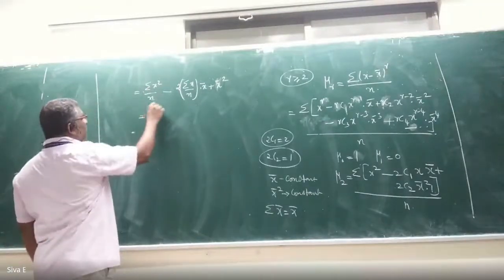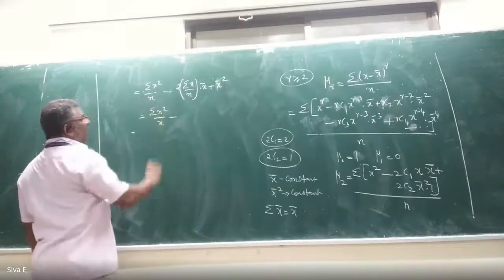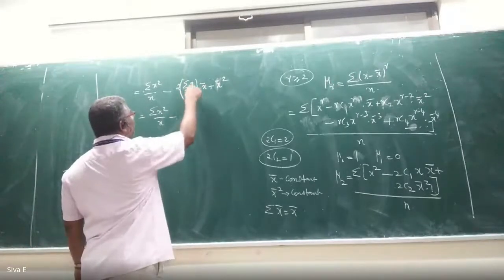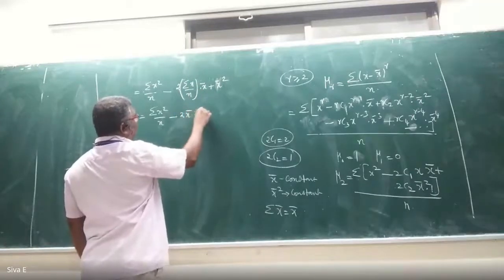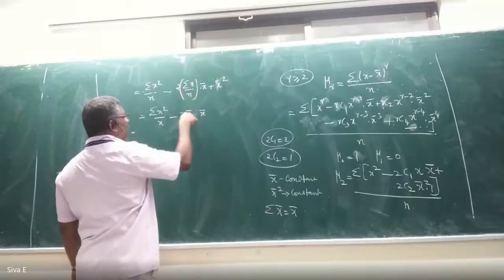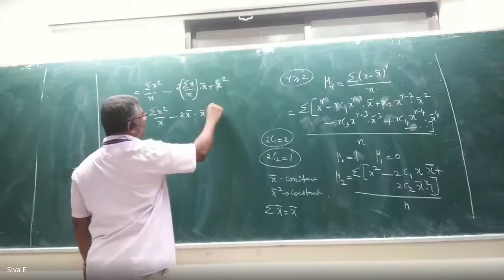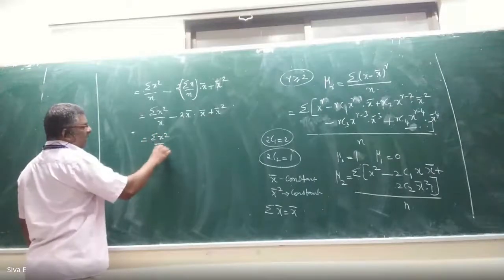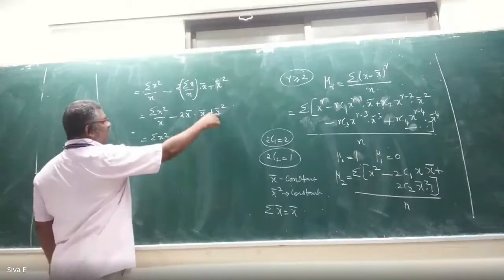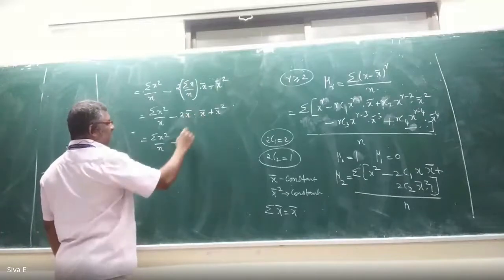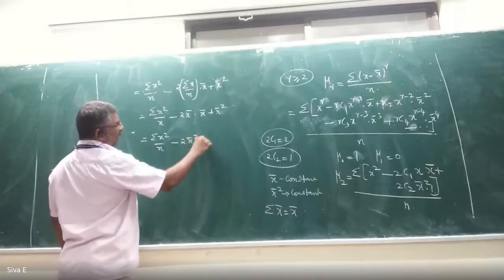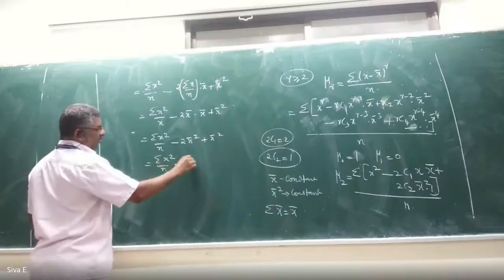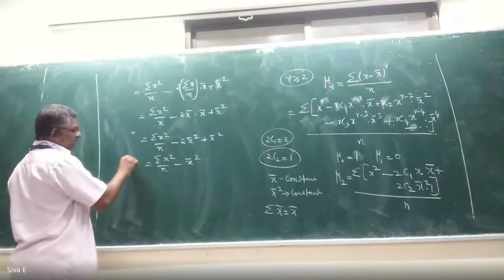Now, summation of x square by n minus 2 summation of x by n into x bar plus x bar square. What is summation of x by n? It is x bar. So, that is summation of x square by n minus 2 times x bar into x bar, which is x bar square, plus x bar square. So, summation of x square by n minus x bar square, that is mu 2.